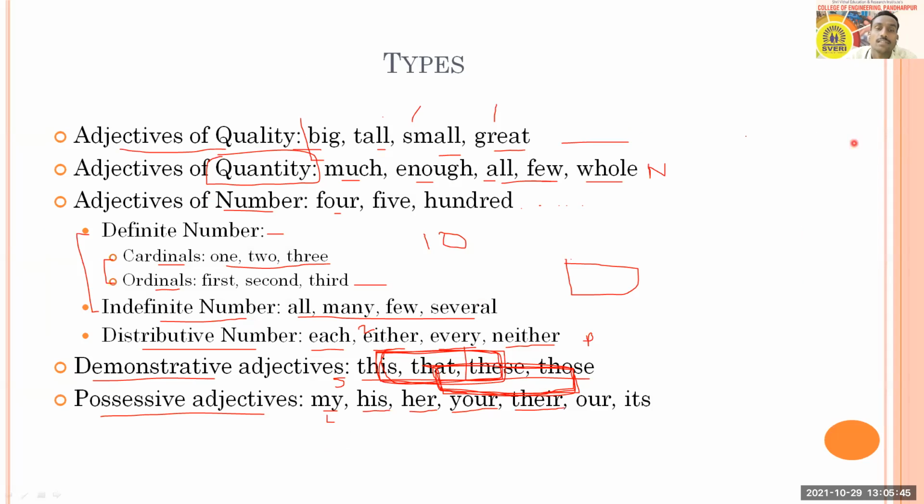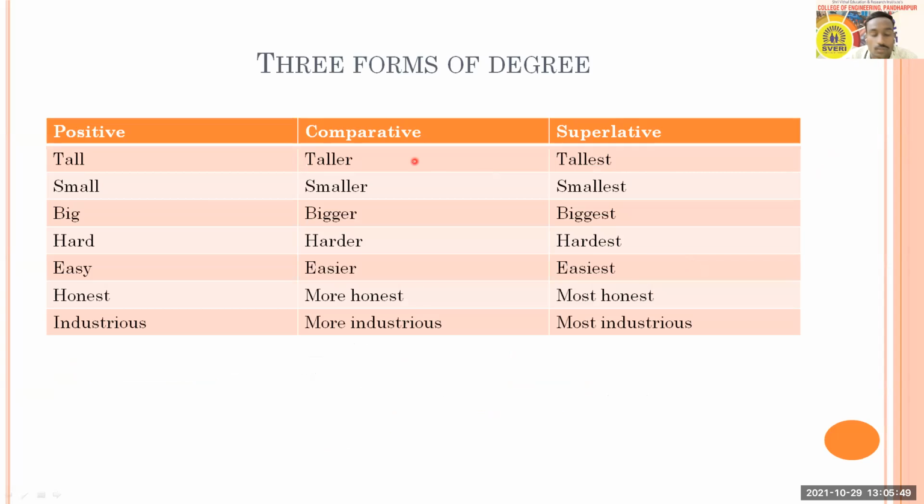In this next slide, you can see that we usually use degrees of comparison, and there are 3 degrees of comparison: the positive degree, the comparative degree, and the superlative degree. We use these 3 forms of comparison based on the 3 forms of the adjective.